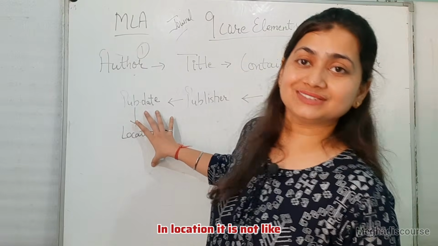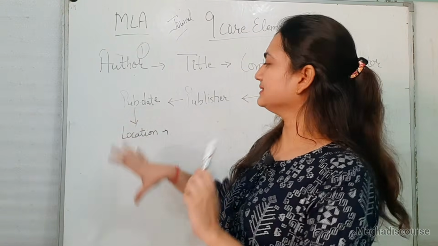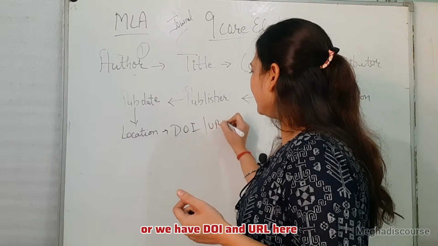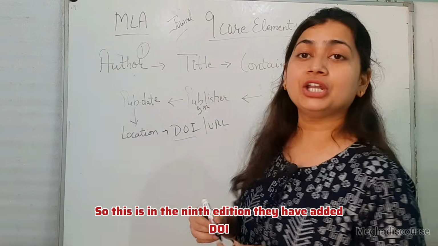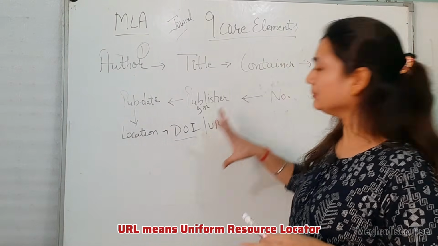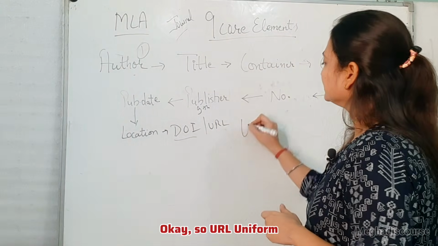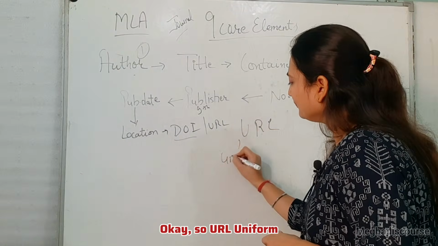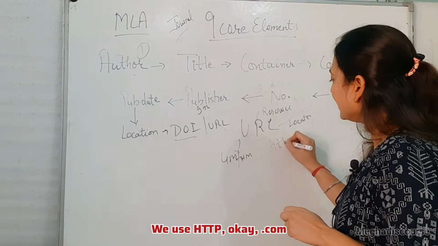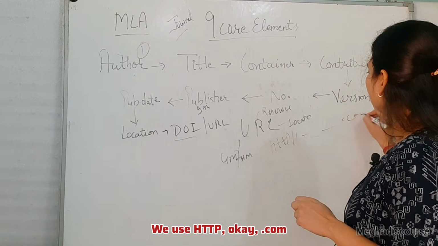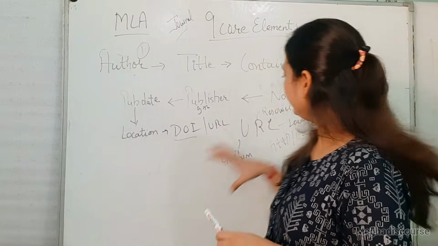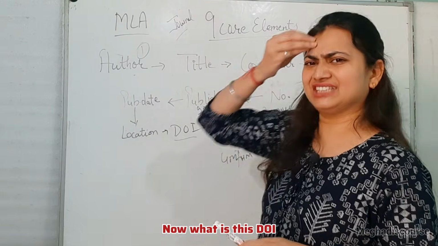In location, it is not like that you are at home or city. It is like page number, or we have DOI and URL here. In the 9th edition, they have added DOI. Now, what is DOI and what is URL? URL means Uniform Resource Locator. We use HTTP, .com, www, this kind of standard web address. They come under URL.